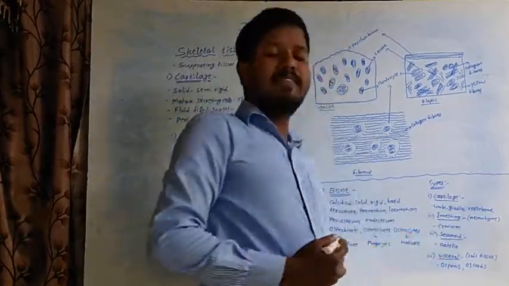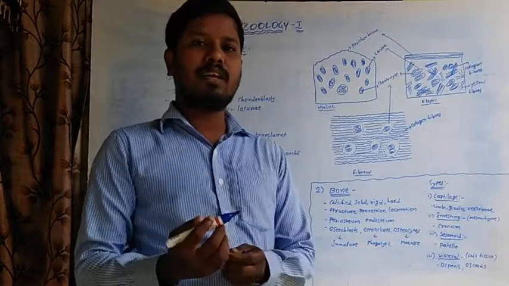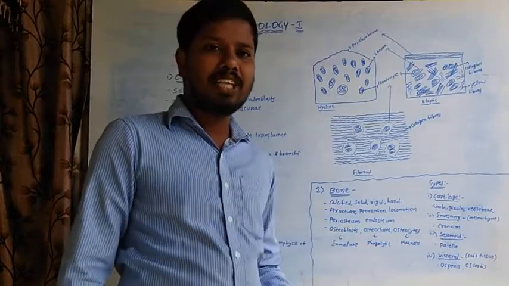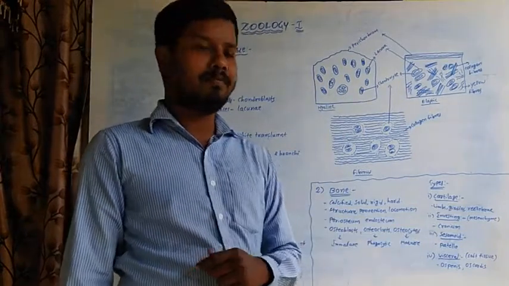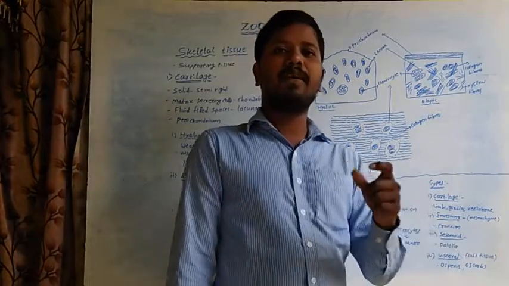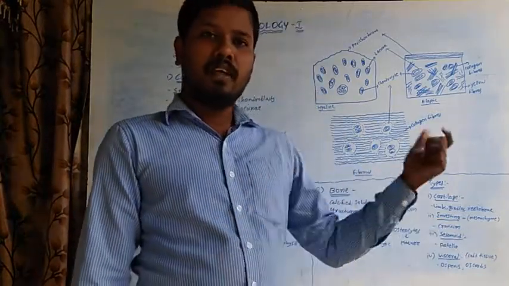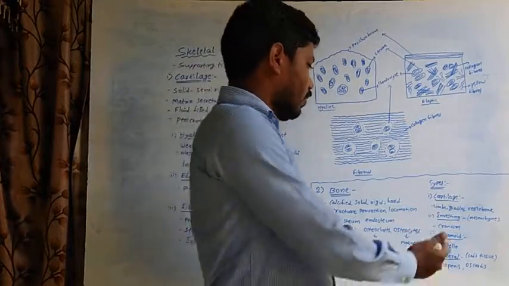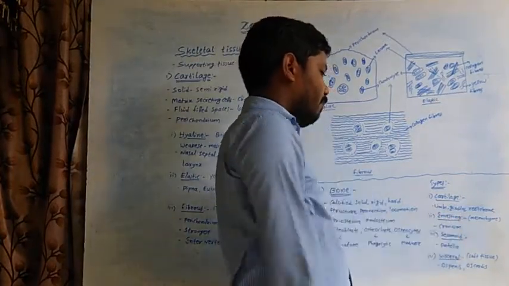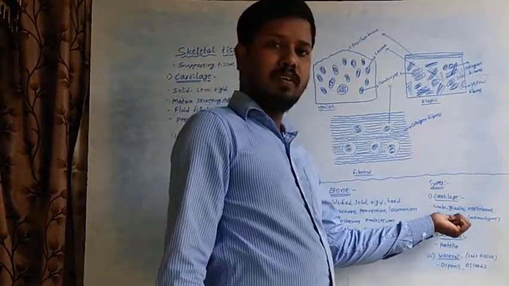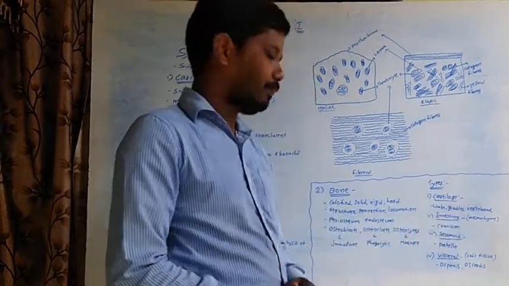The second one is the investing bones. Investing bones are formed by the ossification of embryonic mesenchyme. This type of bones is found in most bones of the cranium.